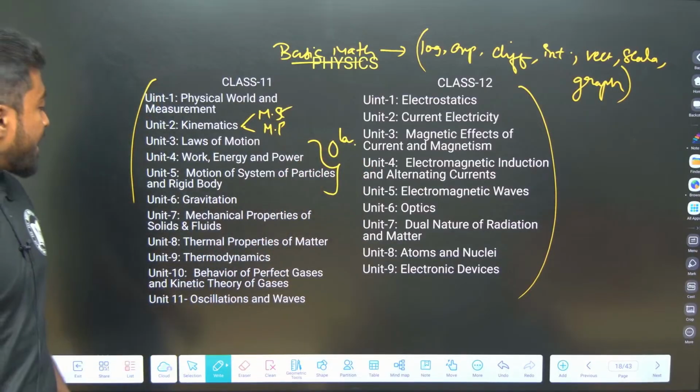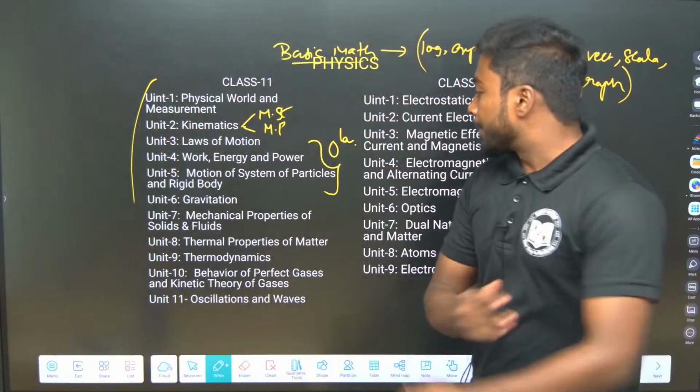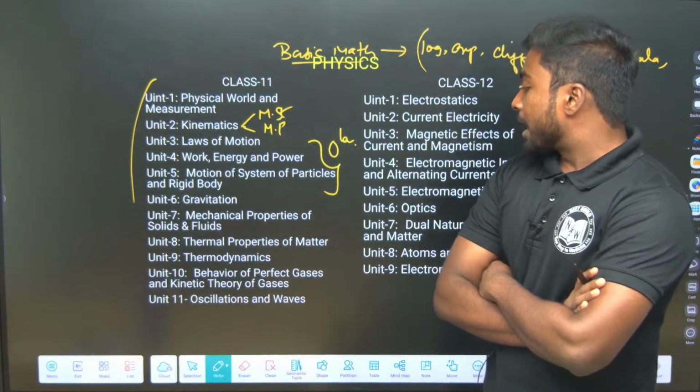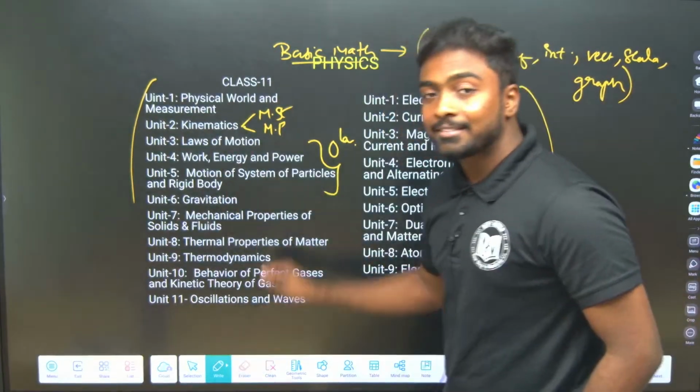And then gravitation, mechanical properties of solids and fluids, then thermal properties of matter, thermodynamics, kinetic theory of gases, oscillation and waves. This is about the class 11 units.